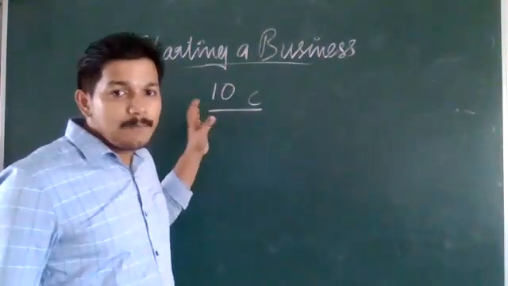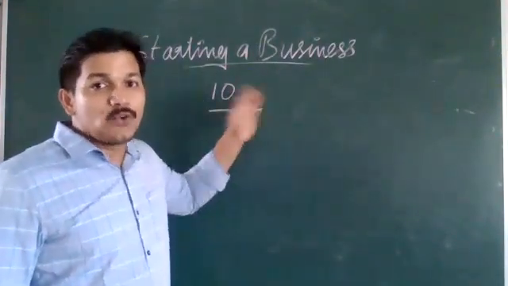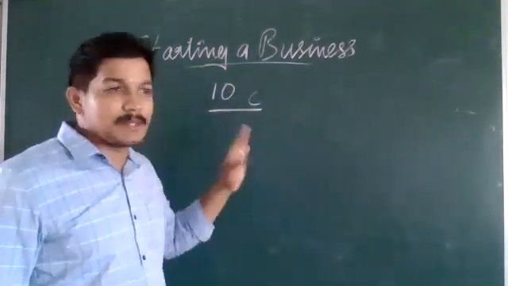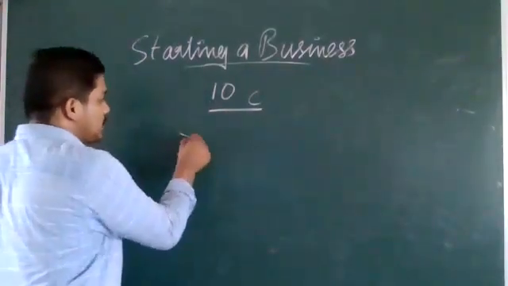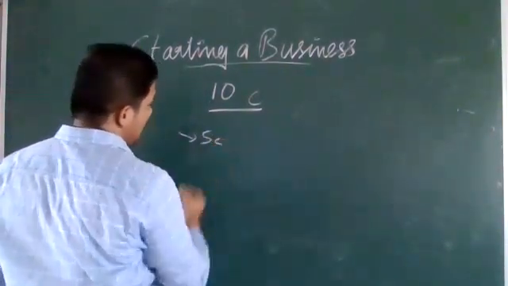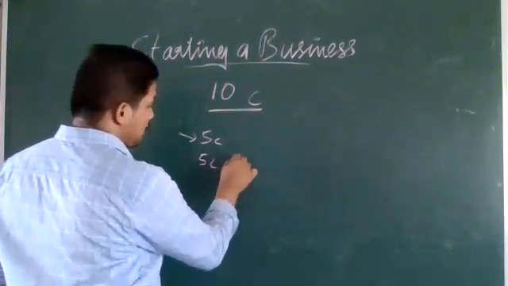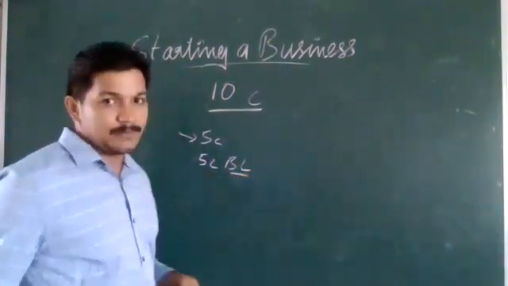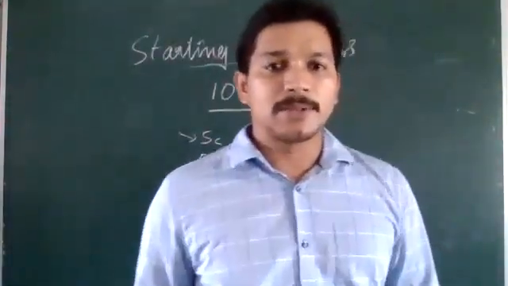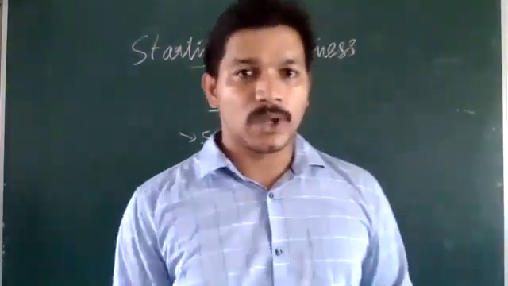If it is a sole proprietorship, this money has to be brought by the individual person. The only thing he can do is, if he has 5 crore rupees with him, 5 crore rupees of bank loan can be taken. So it depends on the type of business.